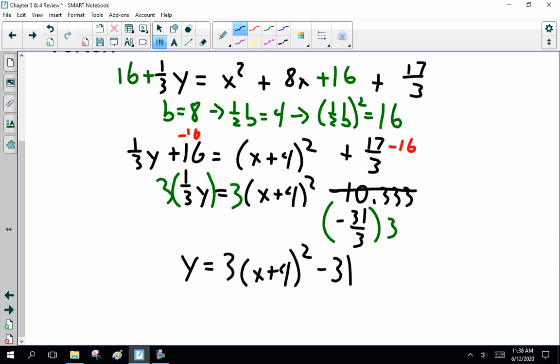Woohoo! Almost like I know what I'm doing. Now, where's my vertex? Well, it's x minus minus 4. So my vertex is at minus 4, minus 31. And my a value is 3, so it's going over 1, up 3, over 2, up 3 times 4, 12. So that's easy to graph. Let me write that a little nicer. Minus 4, minus 31. There we go. That's what I expect you to be able to do.